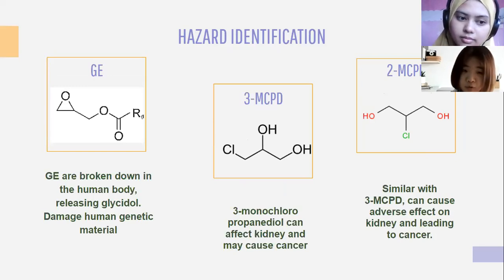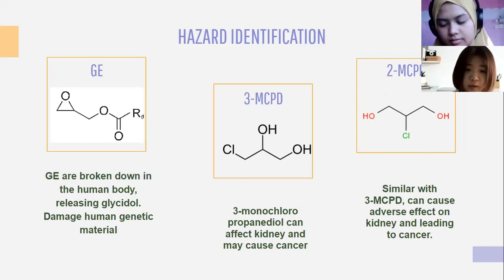And what are the adverse effects of consuming these 3 contaminants in our food? GE are broken down in the human body, releasing glycidol, which will damage human genetic material, and that's why it is labeled as carcinogenic. For 3-MCPD and 2-MCPD, the adverse effects are almost similar, which can affect the kidney and may cause cancer.